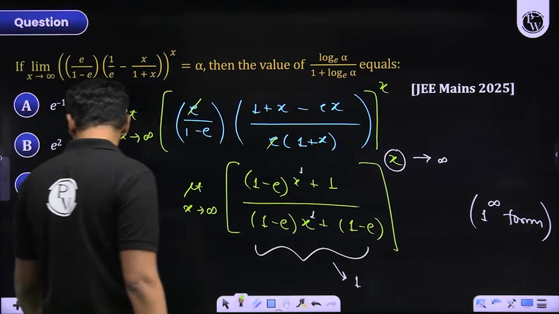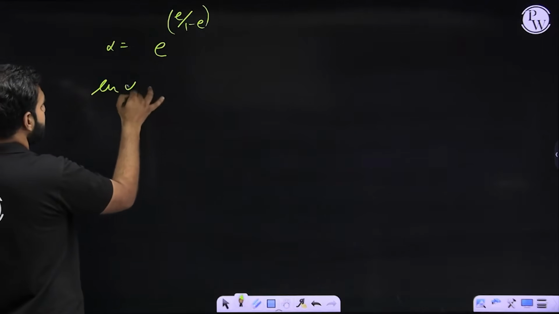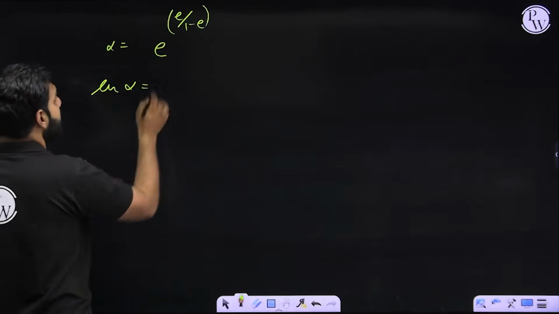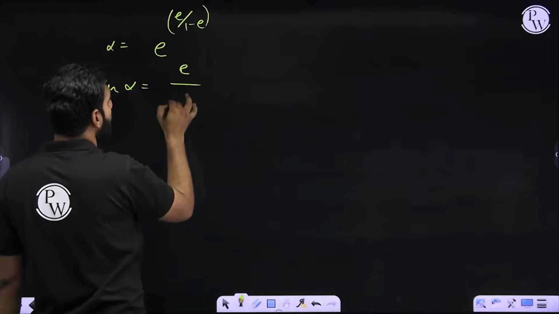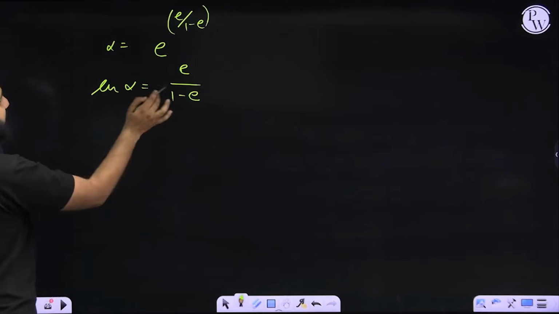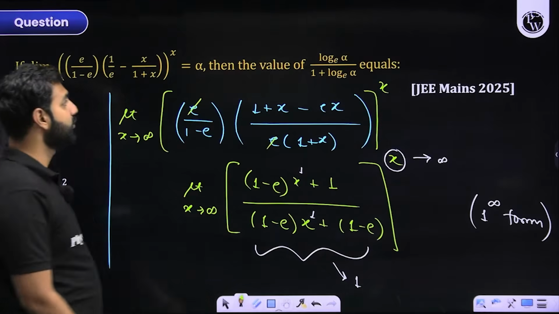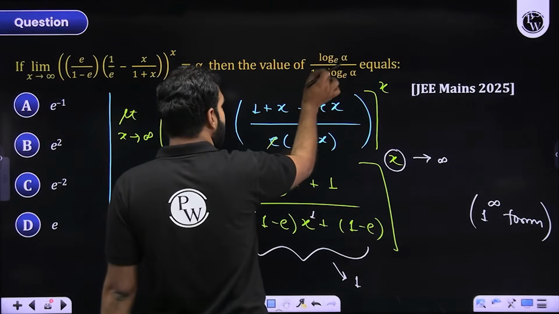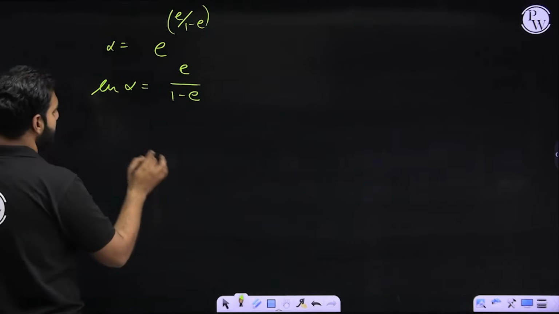Okay, so can you help me with ln alpha? If I am taking log on both the sides at base e, log e base e will be 1, so I'll be left with e by 1 minus e. So I hope first of all ln alpha will be e by 1 minus e. Did you get that? So I'll replace these values here: e by 1 minus e, 1 plus this e by 1 minus e. That is what we are asked. So I hope the answer is pretty simple.